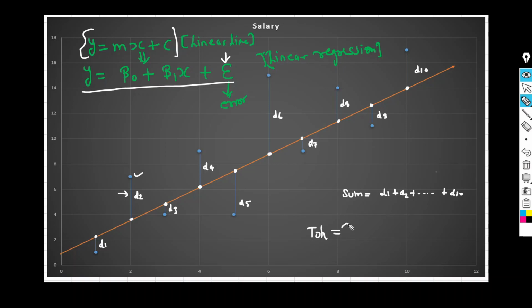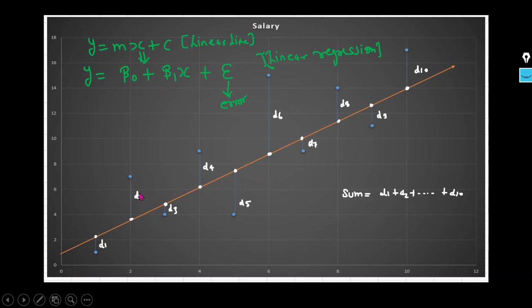So that we can get the total errors. What could be the total errors? That's why we are going to calculate the distance, so that we can check how much error we are getting by using this particular linear line, right? So this way, I select this particular linear line and I calculate the error. I select this particular line 1 and calculate the error, which is the SSE. Then I will draw another linear line, line 2, calculate the distance, and then again calculate the SSE. Let's first understand what the SSE is.